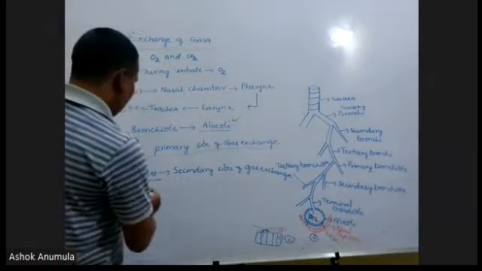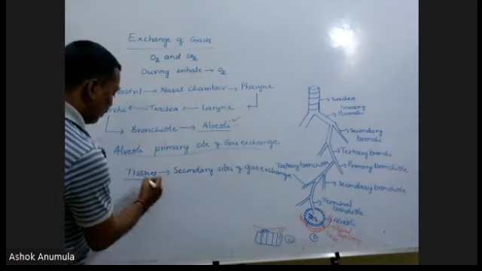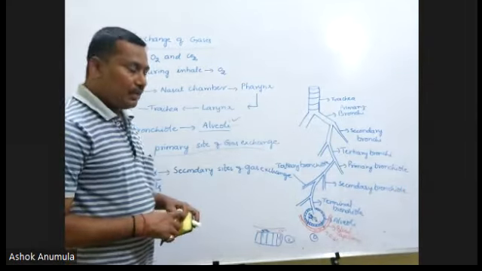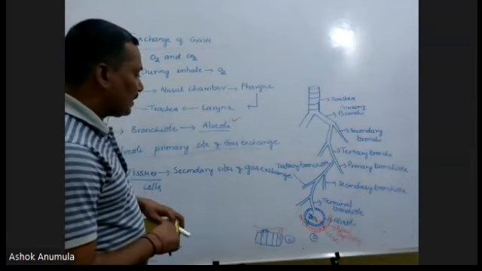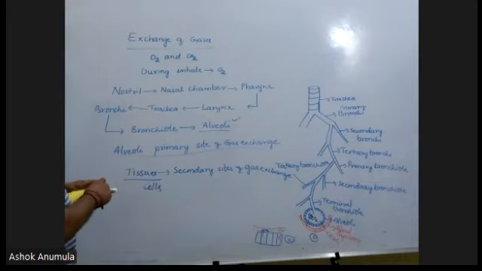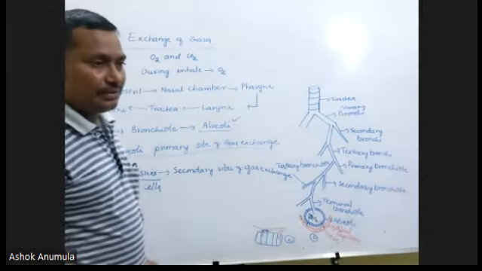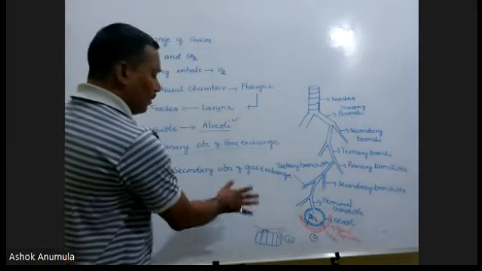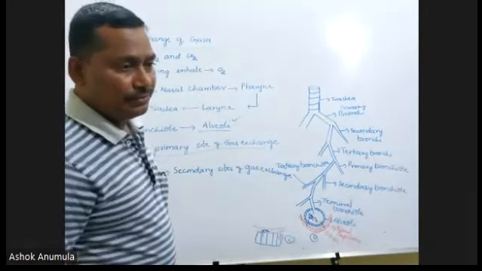And if anybody says the cells, of course, it's also correct. The group of cells is called as a tissue. The tissues are called as secondary sites of gas exchange, and the alveoli are called as primary sites of gas exchange. This type of gas exchange occurs in the tissue and the alveoli.